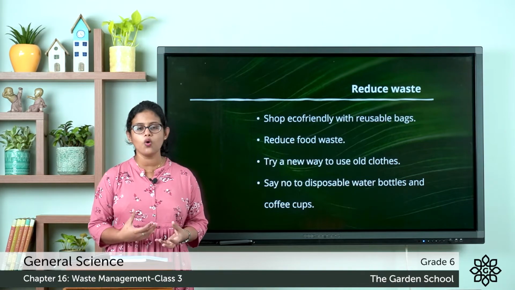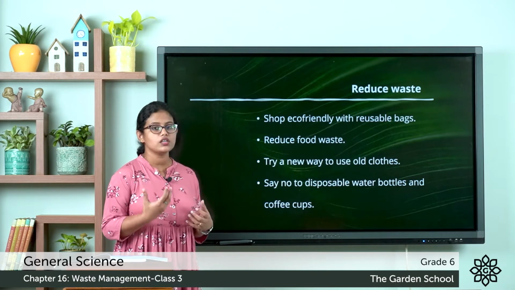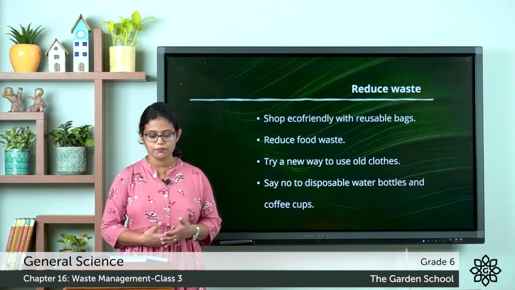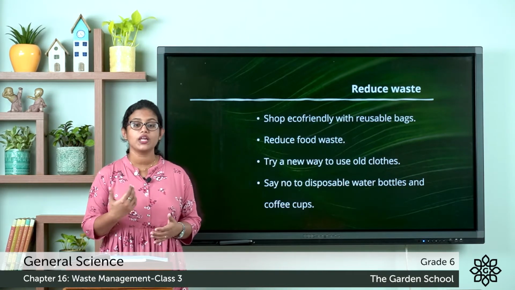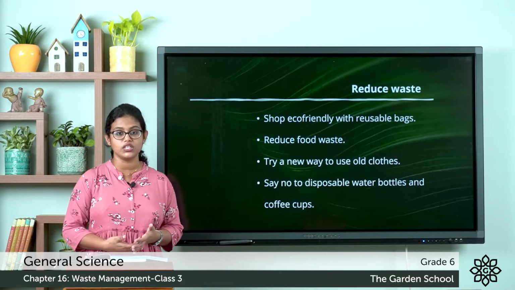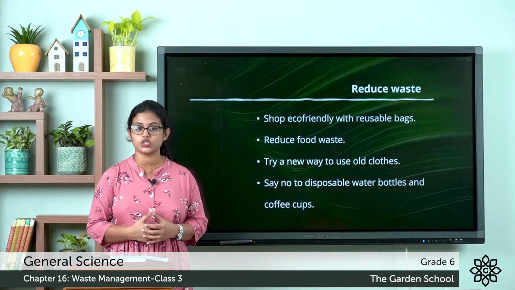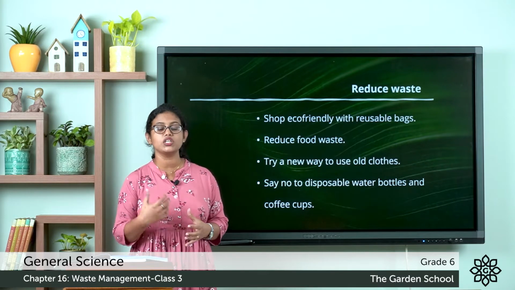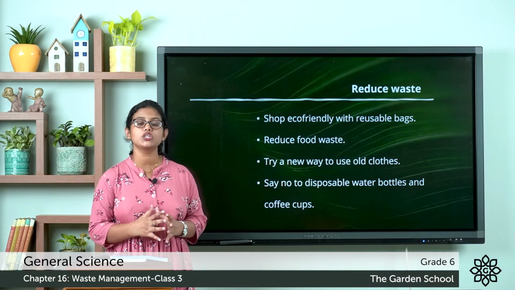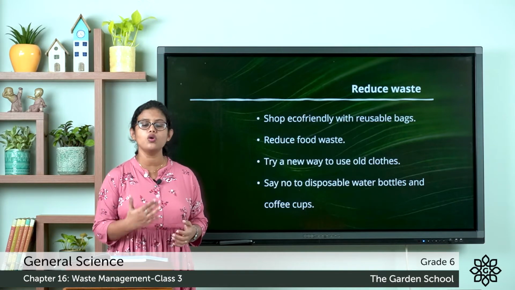The next point is try a new way to use old clothes. In our home we have so many old clothes lying around. We can use these old clothes to make many new things. For example, you can use old towels and old cotton clothes to make napkins that you can use to clean furniture and vehicles. Even these clothes can be used in the kitchen. Another thing is that you can use old fabric materials like denim for making shopping bags. So you can find new ways to make use of old clothes.